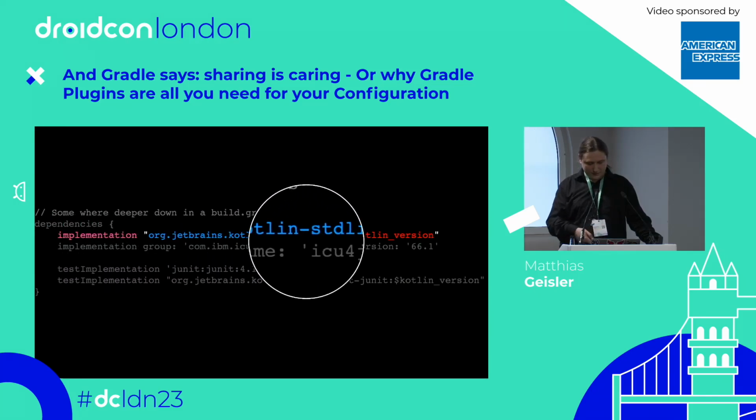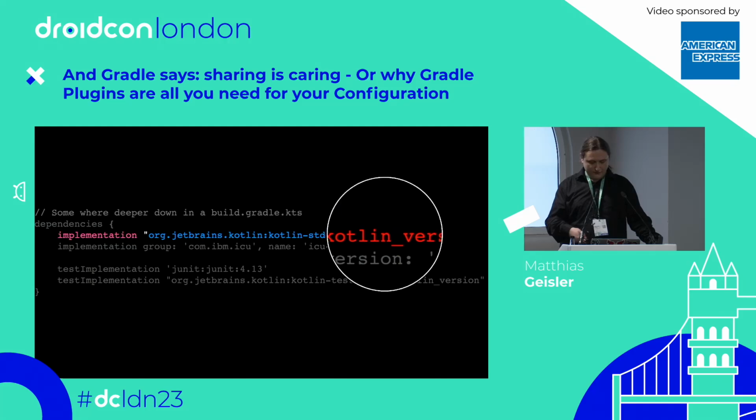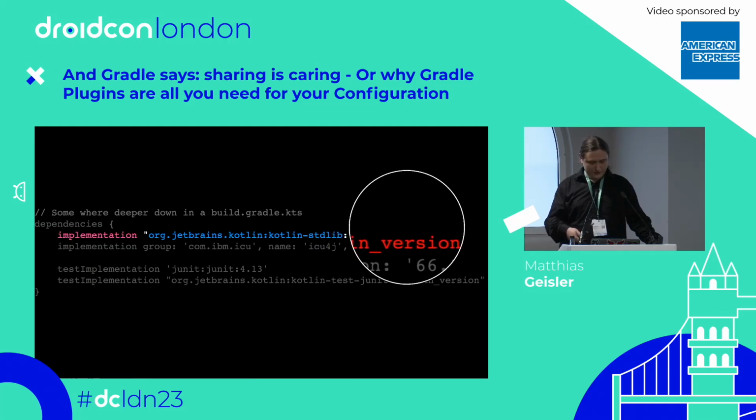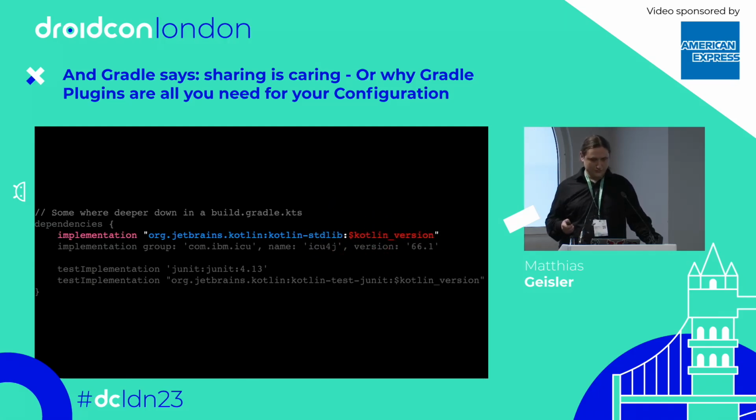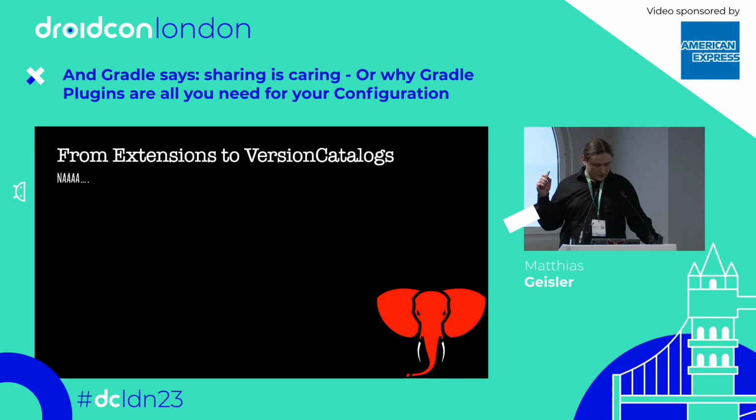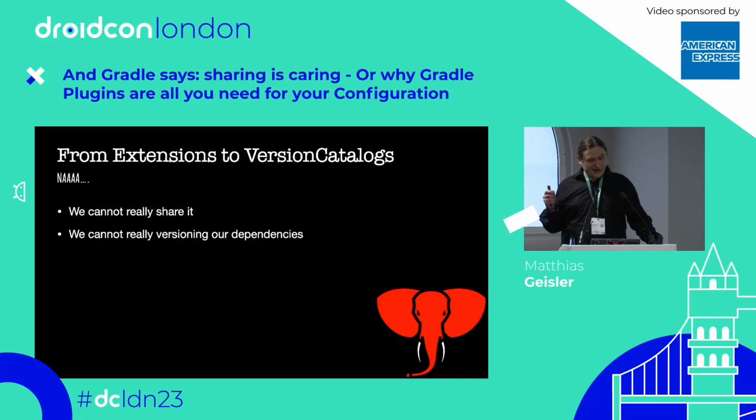We then also make our hard-coded dependency again with our version, which in this example is just our Kotlin version, which is pretty old. So it's not really shareable, right? It's everything hard-coded. If we want to share it, we have to basically copy-paste everything, and that's not great. We're not really versioning our dependencies, and we need versioning to avoid breaking changes, because if we accidentally introduce a breaking change, we cannot simply roll back.